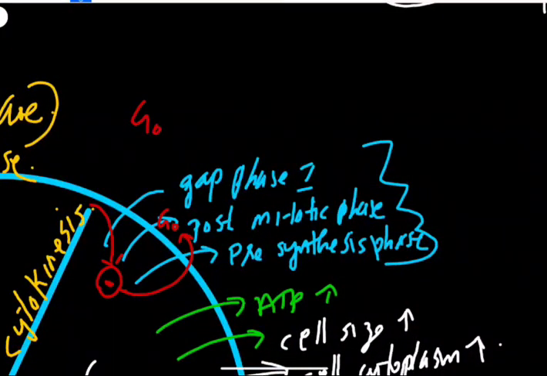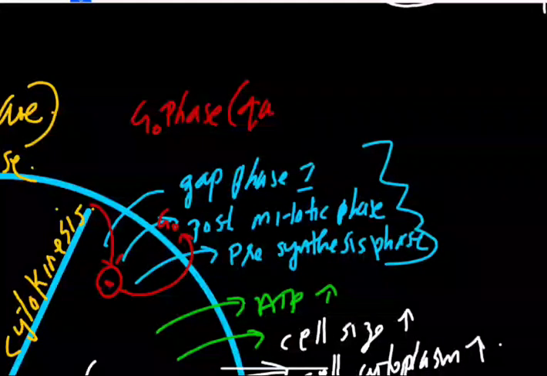So what is the G0 phase, or quiescent phase?